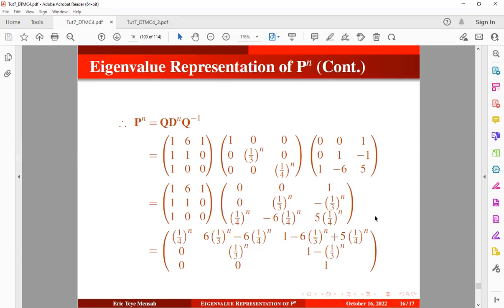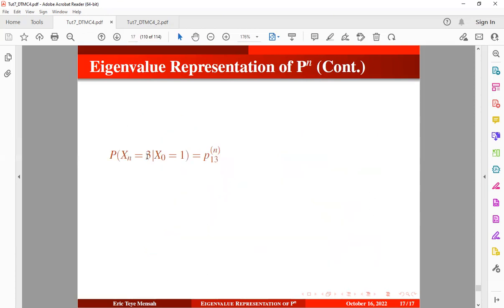Okay. So basically, we are interested in the probability that an officer's grade is 3 right after n years of service, given that each officer enters the ministry in grade 1 at the initial time, okay? And we can rewrite this form, okay? Now, we already know the n-step transition probability matrix for this, okay? So using the idea of the Chapman-Kolmogorov equation, we know that the first index here is the current state and the last index here is the future state, okay?